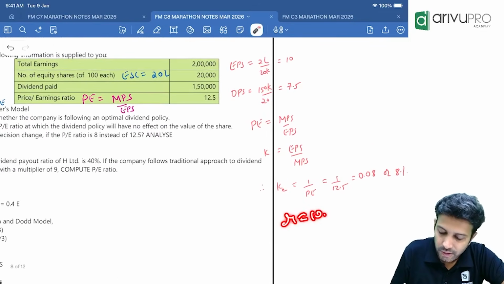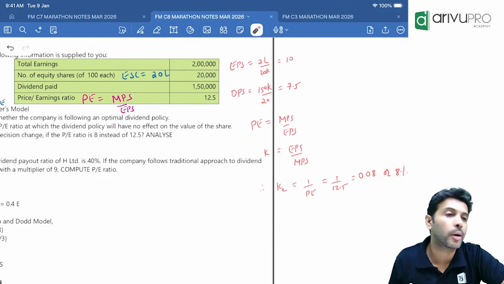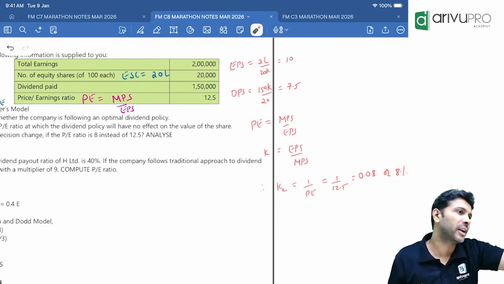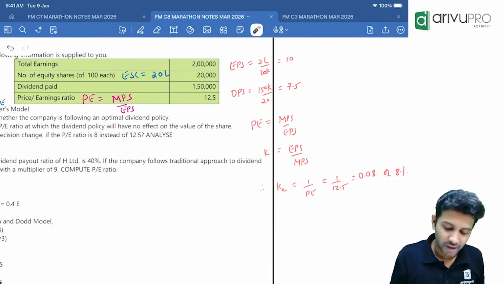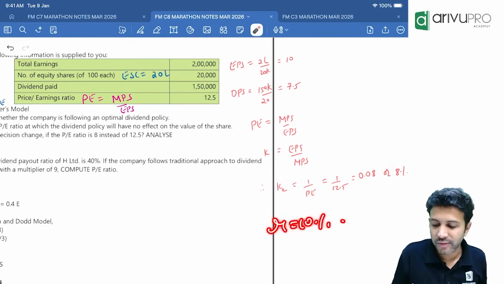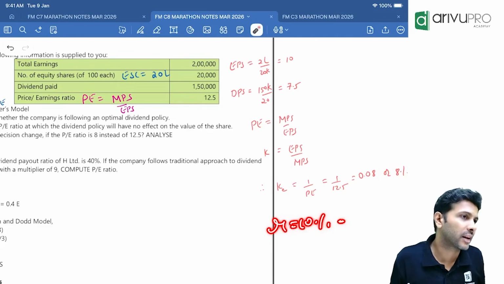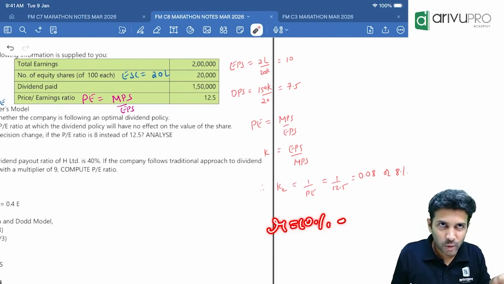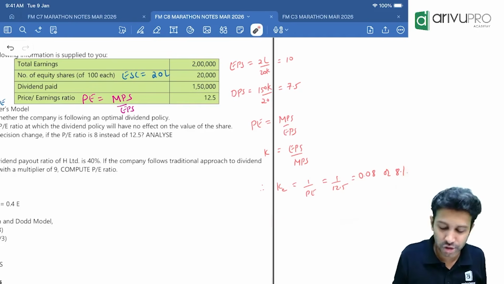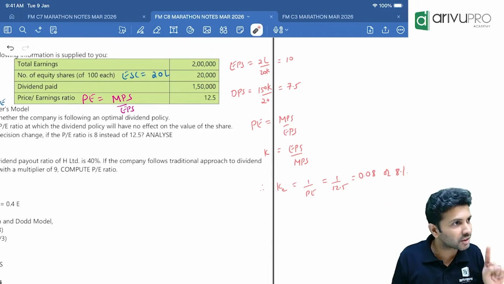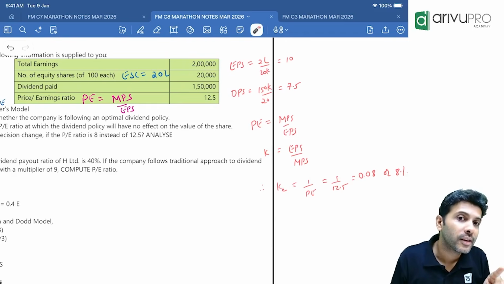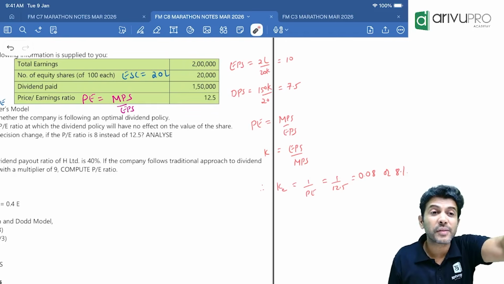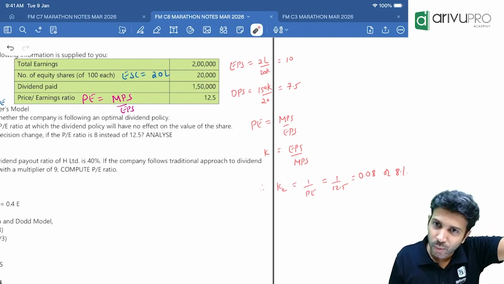Now stop. R is how much in this problem? 10%. Cost of equity is 8%. Which should we keep as the base? R is 10 and cost of equity is 8. Should we say R is equal to K is equal to 8%, or R is equal to cost of equity is equal to 10%? R is equal to cost of equity equal to 10%. Why?